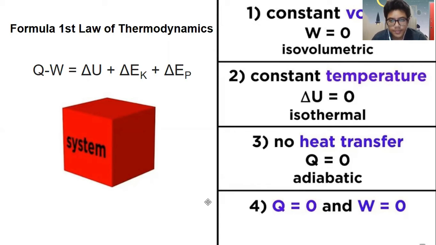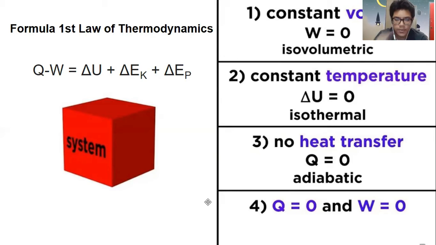On the right part, you can see there are conditions that we must account for when we are using the first law of thermodynamics. The first one is when we have constant volume, or isovolumetric, so the W, or work done, is equal to 0.